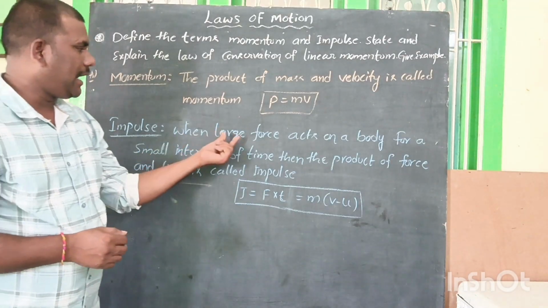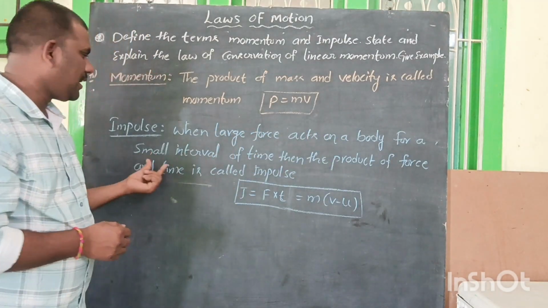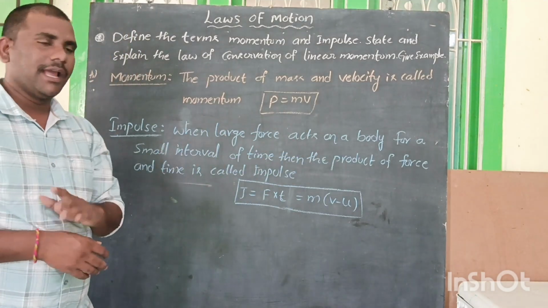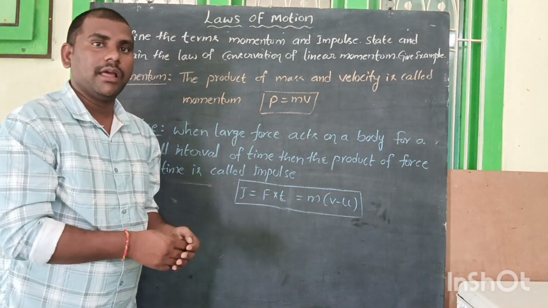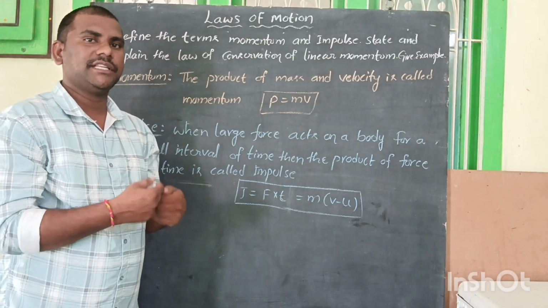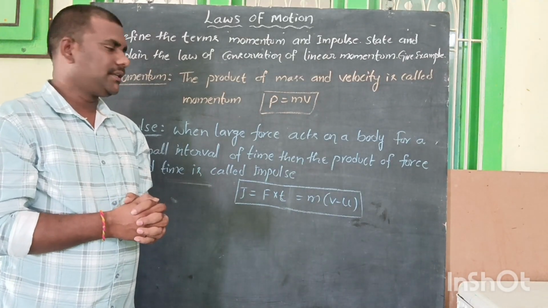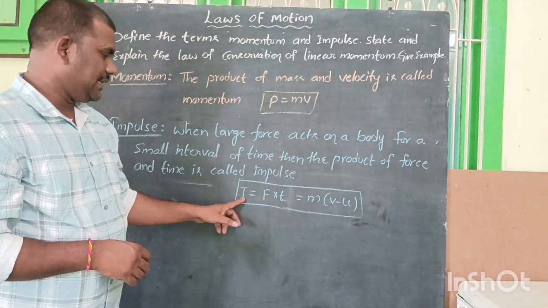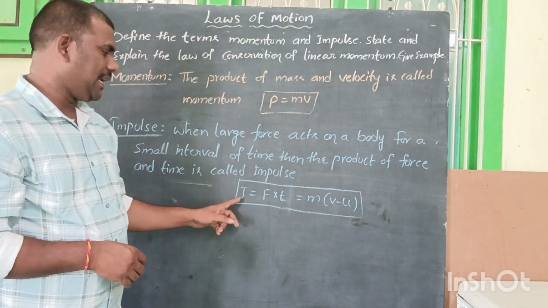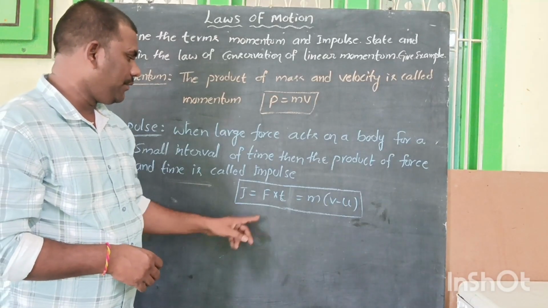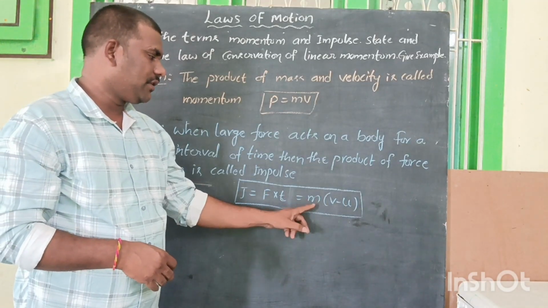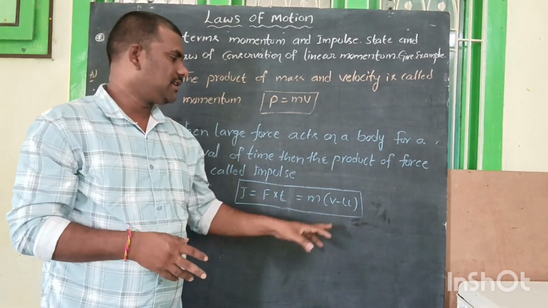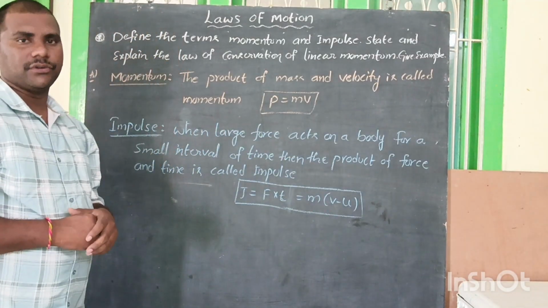That is, when a large force acts on a body in a short interval of time, then the product of force and time is called impulse, and it is also equal to the change in momentum, mass into change in velocity. That is also called impulsive force. J is the letter indicating impulse. J is equal to F into t, which is equal to m into (v minus u), mass into change in velocity. This is also called impulsive force.